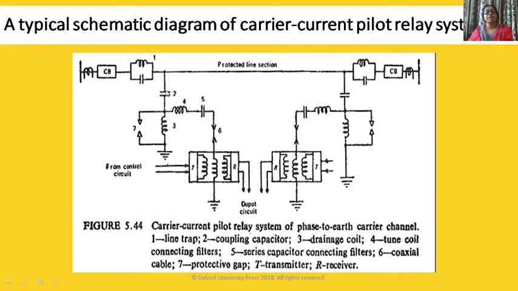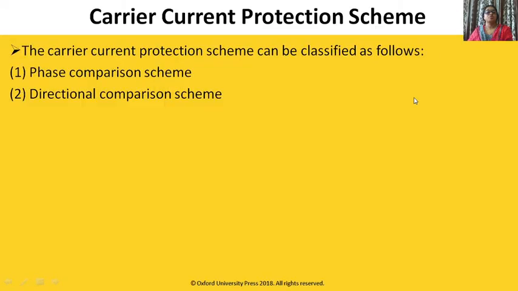Both are in phase. Here also current is leaving, here is also current is leaving. So that's why the phase difference between the two currents is zero, and that's why fault signal is given. While in case of external fault, here it is leaving, here it is entering. So definitely it will be out of phase. Out of phase means first negative and then positive.